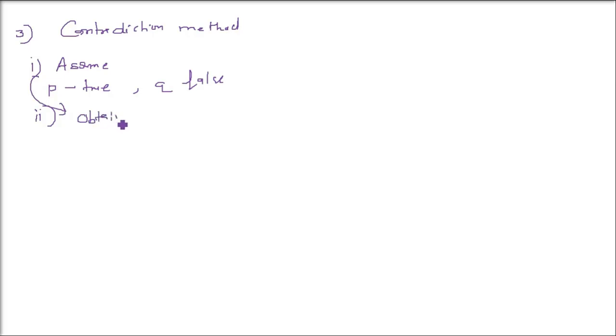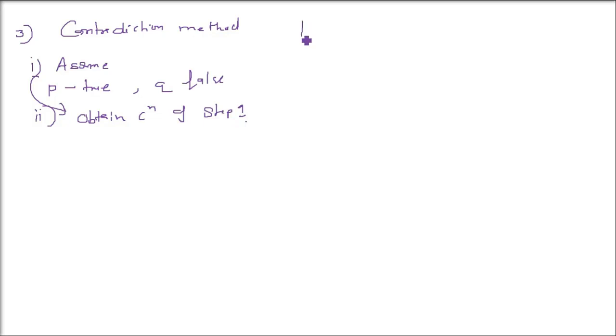Here what do we do? We assume that p is true. Step 1 is, we assume p is true, and we assume q is false. P is true and q is false. We assume that, and we will contradict it. We will contradict it in this step 2. We will contradict the first step. We will find some error in what we assumed in the first step. P is true and q is false.